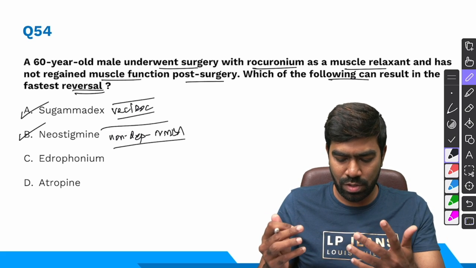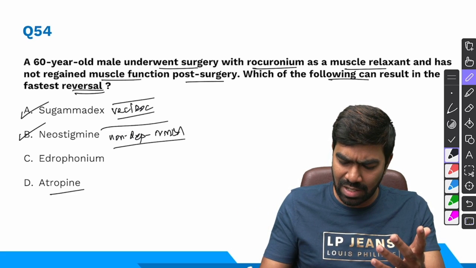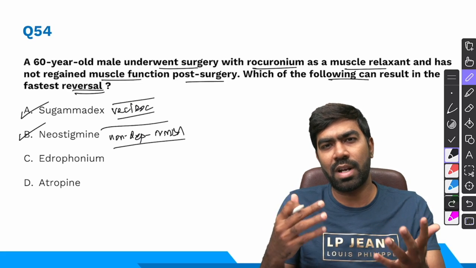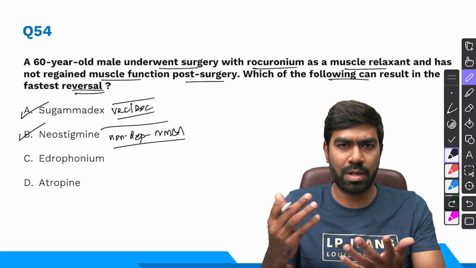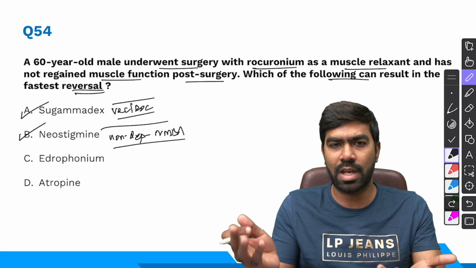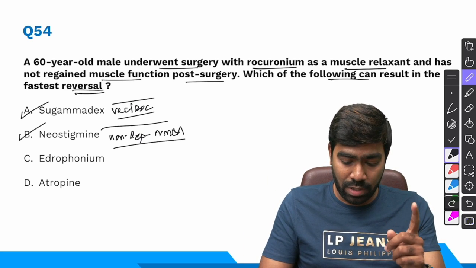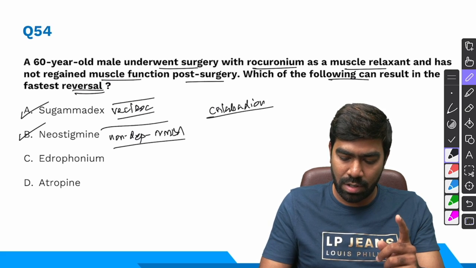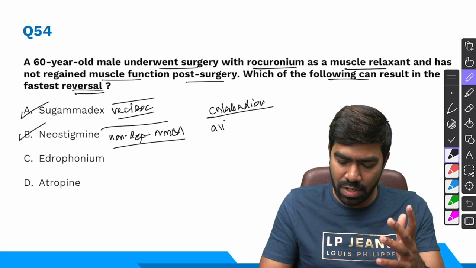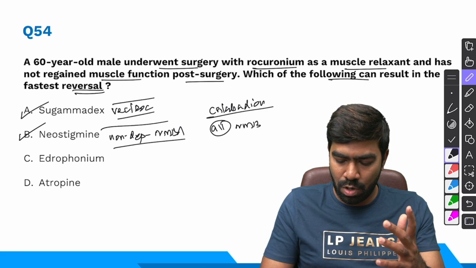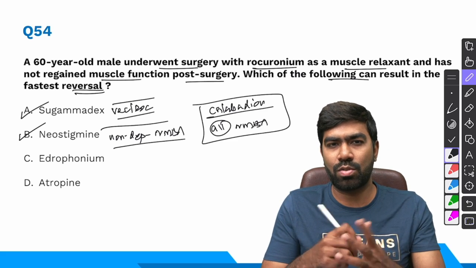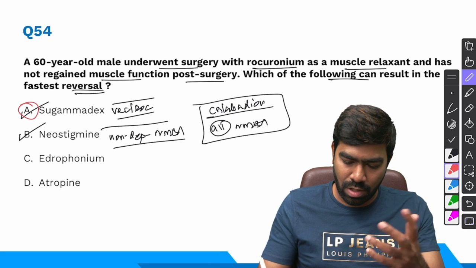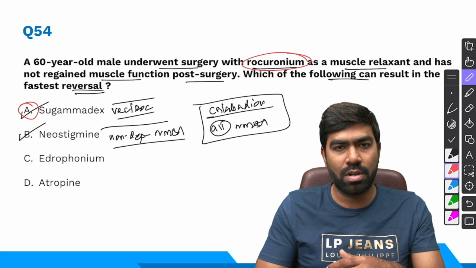Edrophonium is used for diagnosing myasthenia gravis. Not here. Atropine doesn't have anything to do with neuromuscular reversal here because atropine doesn't even have any effect on the nicotinic receptors. It is an anticholinergic, anti-muscarinic drug, right? So there is a new drug that's called calabadion. Calabadion, it's a broad spectrum drug. It can be used for reversal of all neuromuscular blocking agents. In the future, this can also be asked, so please make a note of it. So right answer for this question though is going to be sugammadex because they are specifically asking about rocuronium.